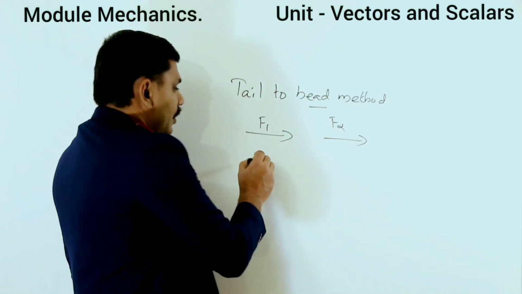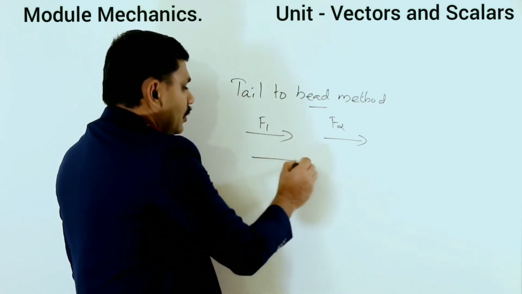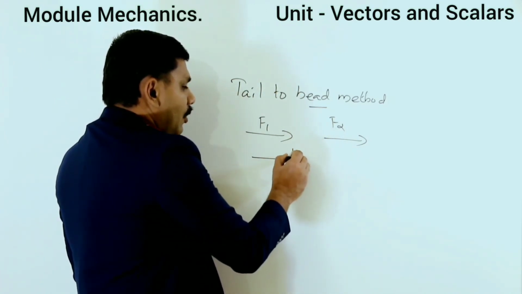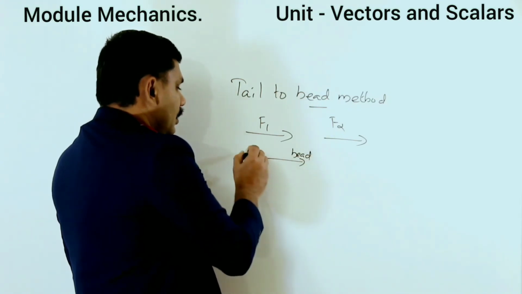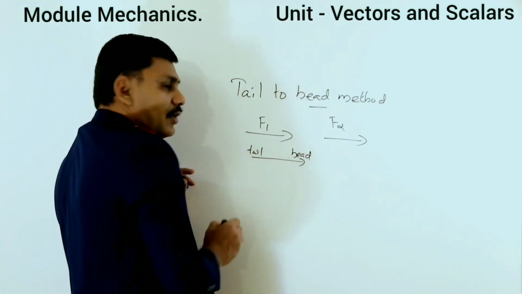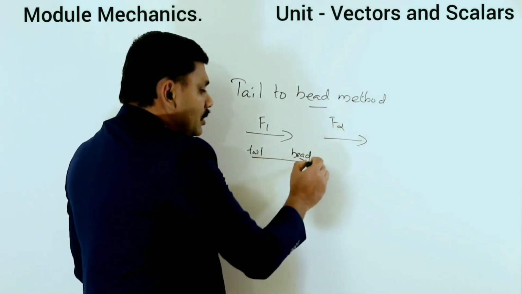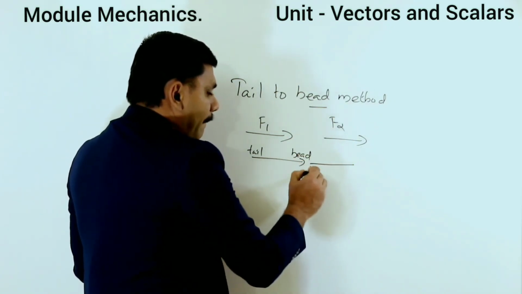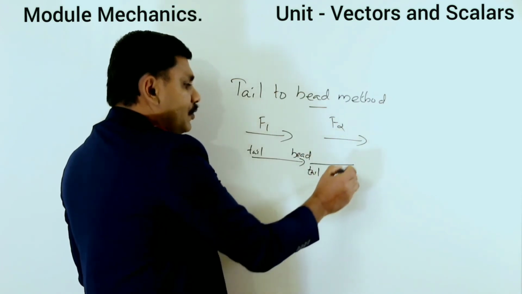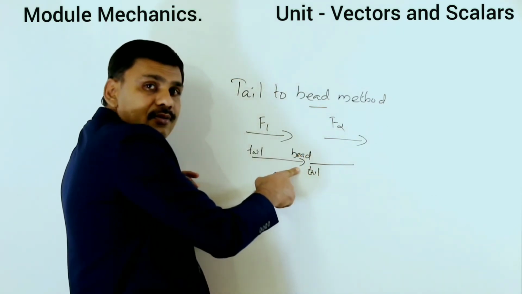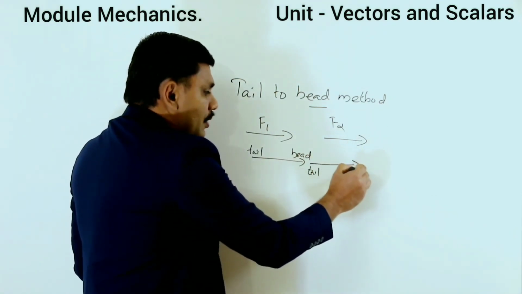This is the head of F1, this is the tail of F1, and we are keeping the tail of F2 at the head of F1.